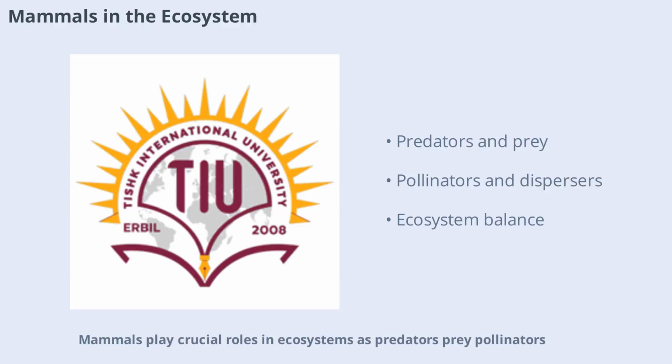Mammals play crucial roles in ecosystems as predators, prey, pollinators, and seed dispersers. Their interactions with other organisms help maintain ecological balance and biodiversity. Understanding mammalian biology is key to protecting these vital members of our natural world and ensuring the health of ecosystems for future generations.